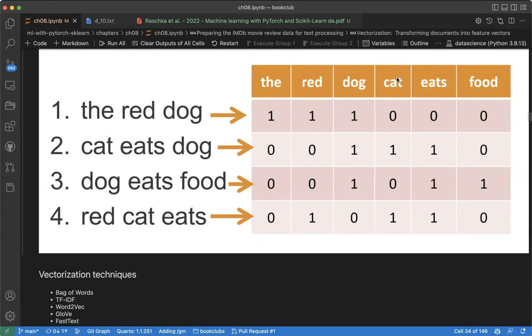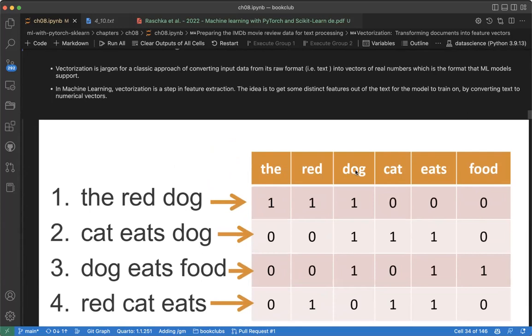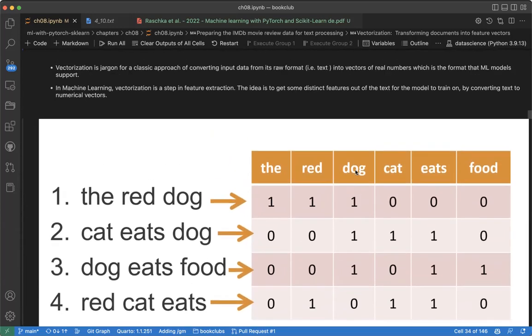But everywhere we don't have the word represented, it is 0. What about this one? Do we have "the" in this? No. Do you have "red"? No. Do we have "dog"? Yes. This is one way that we call a vector.